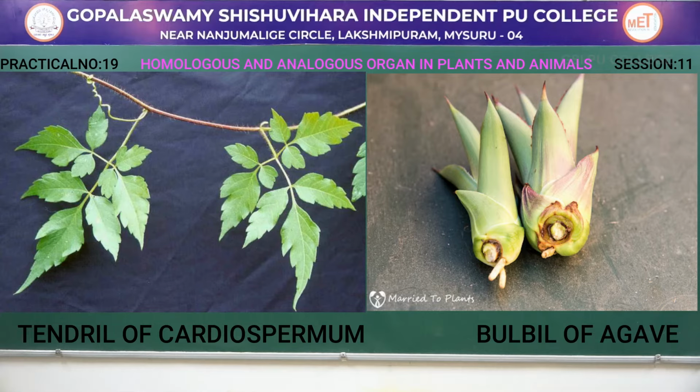Tendril of cardiospermum and bulbil of agave both are modified flower buds. Tendril helps in climbing and bulbil helps in reproduction. So, tendril of cardiospermum and bulbil of agave. Both the tendril of cardiospermum and bulbil of agave are modified flower buds having different functions like tendril helps in climbing and bulbil helps in reproduction.